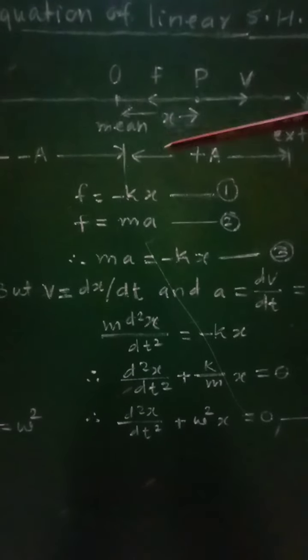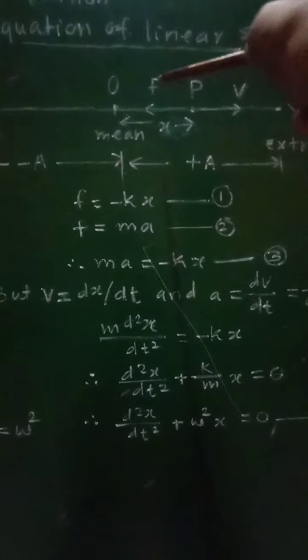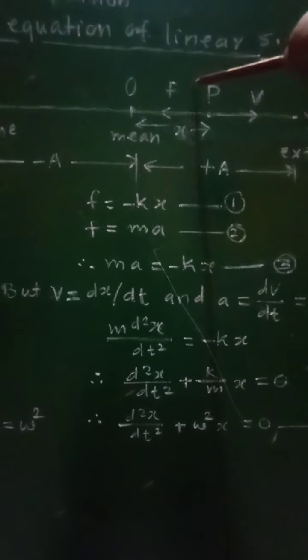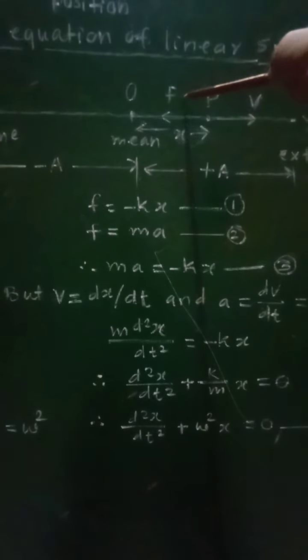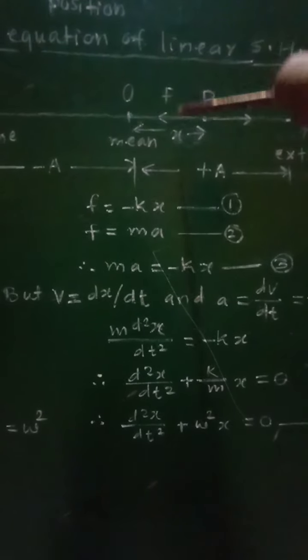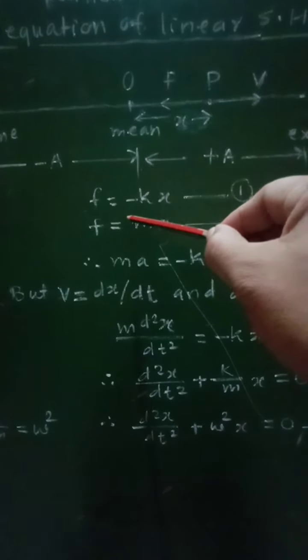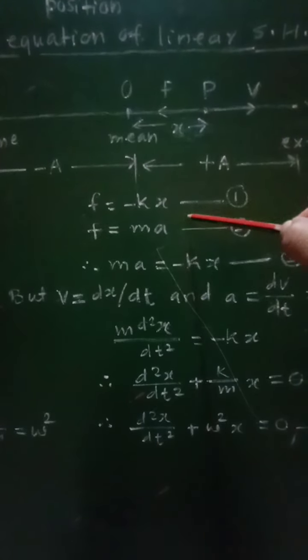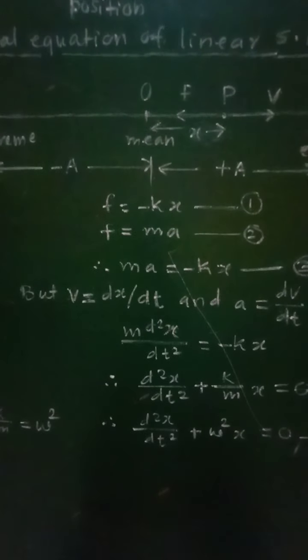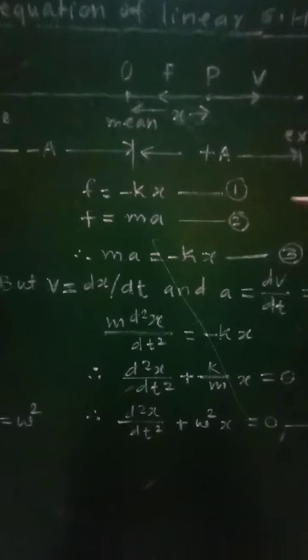As that particle is displaced from O to P due to the application of the external force, which is equal in magnitude to that of the restoring force, we can say that the restoring force F will be equal to minus kx. As F is proportional to x, we can write F is equal to minus kx, equation number 1, according to definition of the linear SHM.